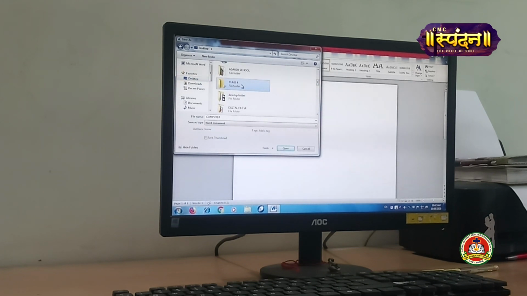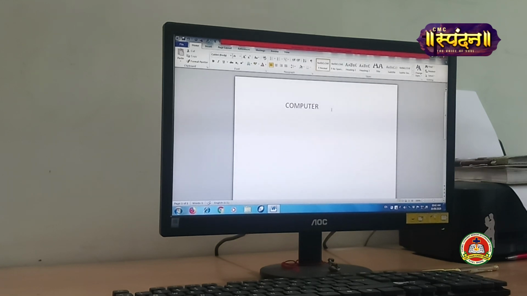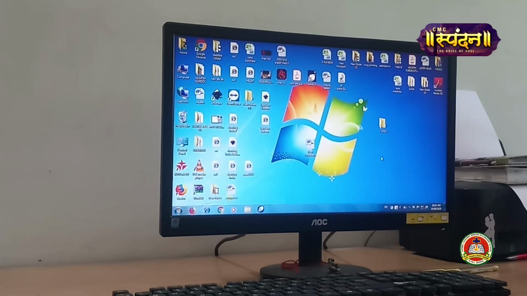Can you see? Class 4, click here with computer as the file name, and as soon as you save it, this file will be saved as computer in Class 4. Now we'll proceed with the next thing, that is how to open a file. Now how to open a file?